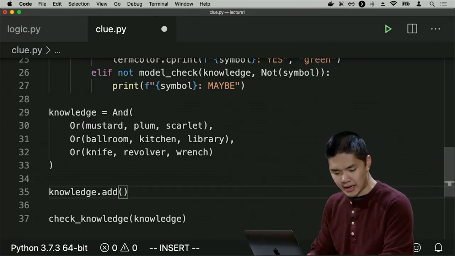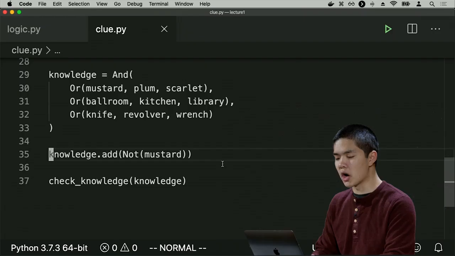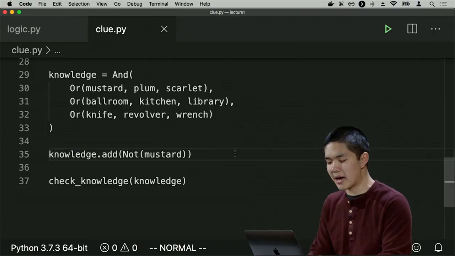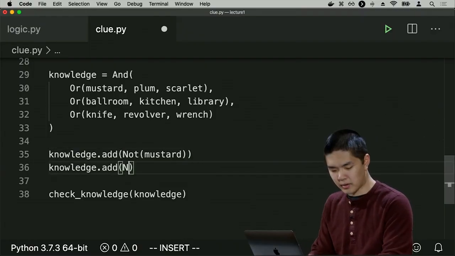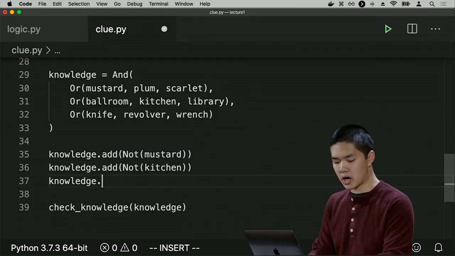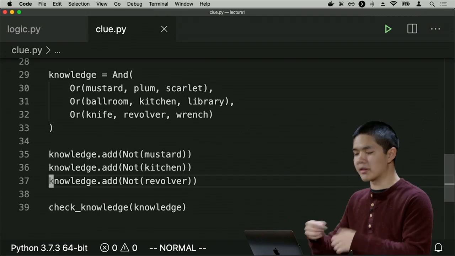So I can say knowledge.add, not mustard. I happen to know, because I have the mustard card, that Colonel Mustard is not the suspect. And maybe I have a couple of other cards too. Maybe I also have a card for the kitchen, so I know it's not the kitchen. And maybe I have another card that says that it is not the revolver. So I have three cards: Colonel Mustard, the kitchen, and the revolver.